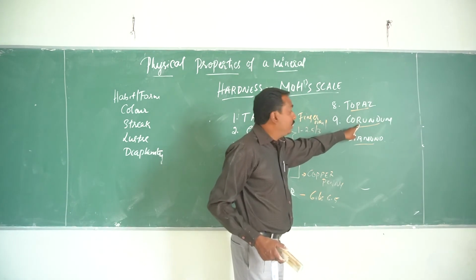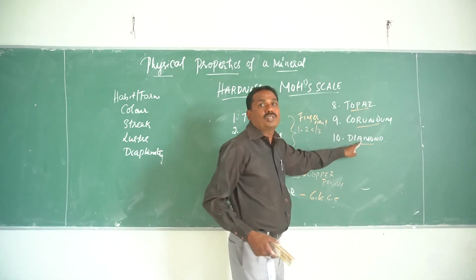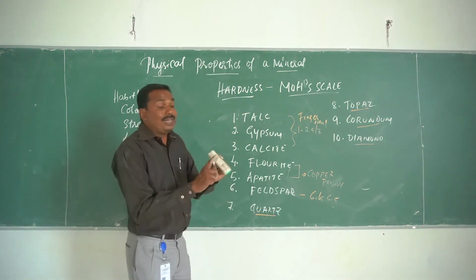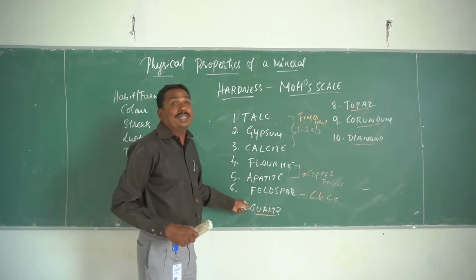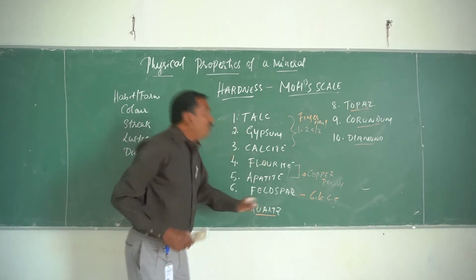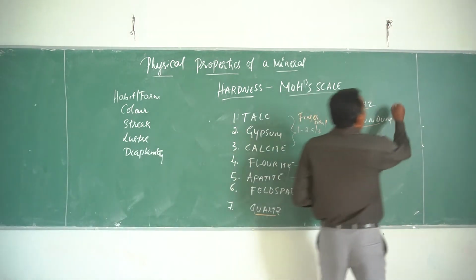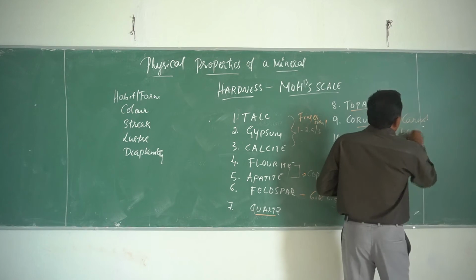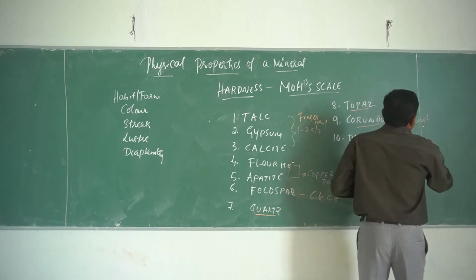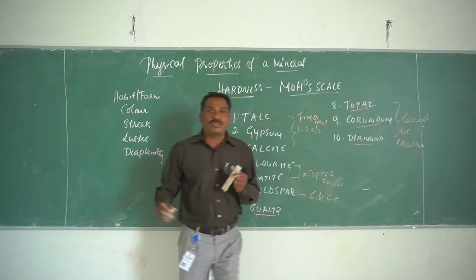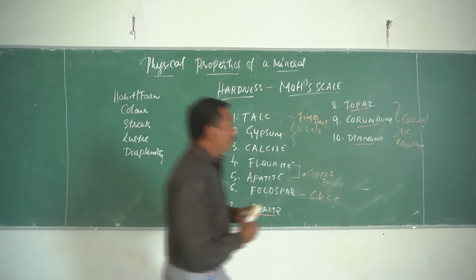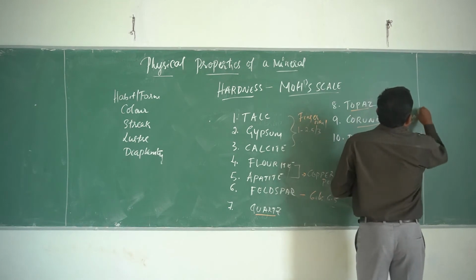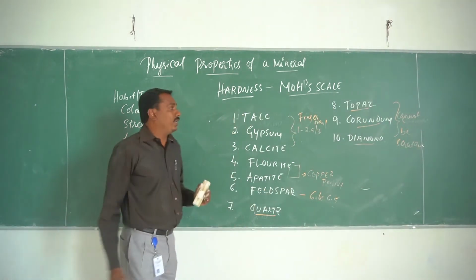Corundum is a semi-precious stone. Diamond is a precious stone. They are called precious or semi-precious stones because, due to their hardness, they cannot be scratched by any of the objects.